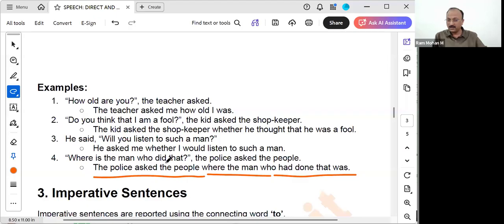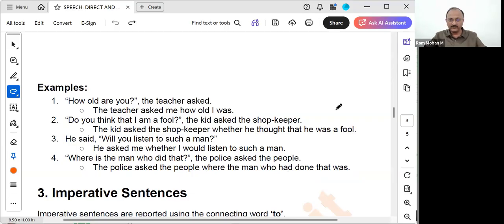Who did that? Simple past, had done. Past perfect, it got converted into. Simple past and present perfect both will get converted to past perfect only. Where the man who had done that was. Or where was the man who had done that, also we can use. The police asked the people where was the man who had done that. But the most appropriate English is where the man who had done that was. Okay, these are the examples for the interrogative, or the questioning sentences.